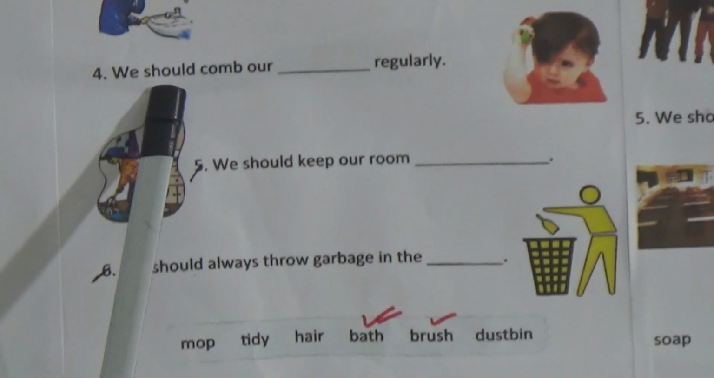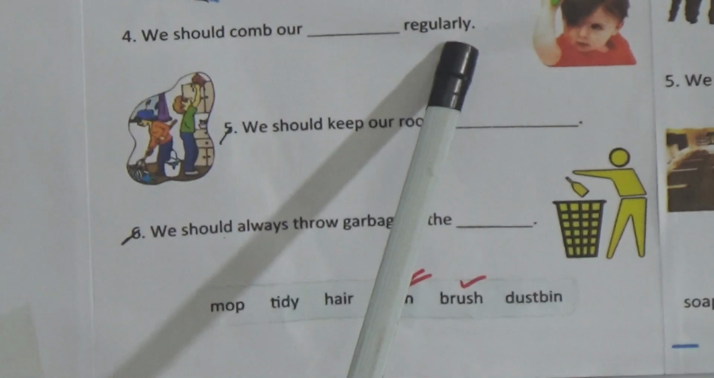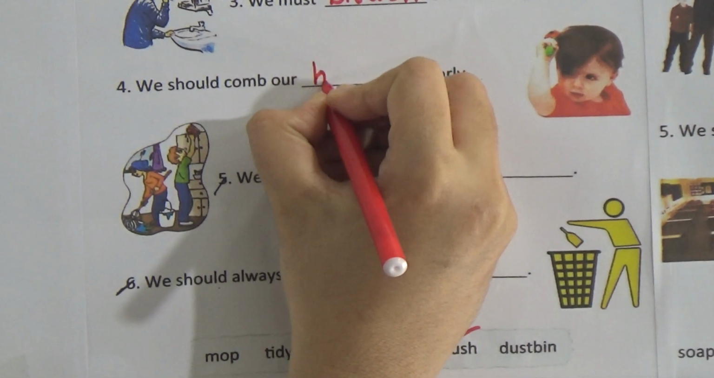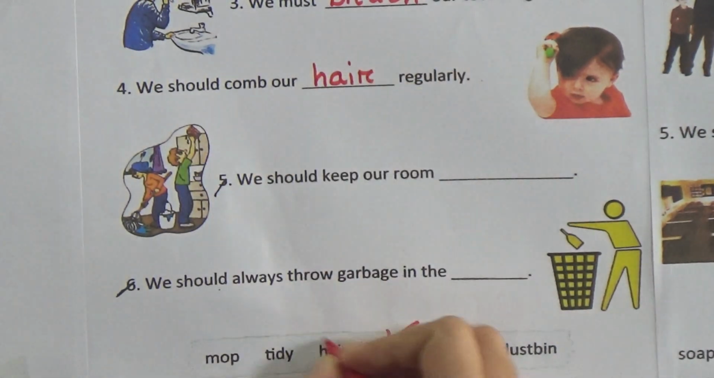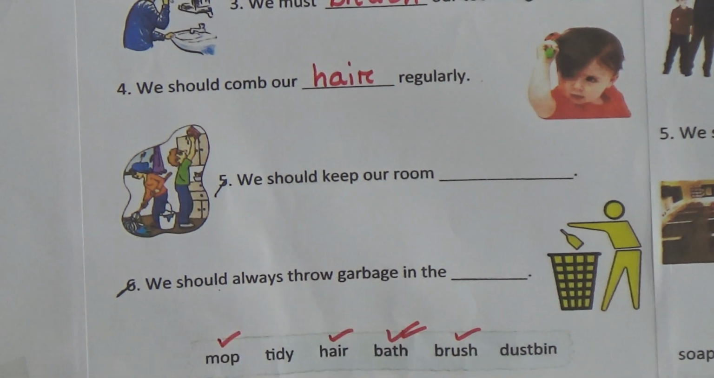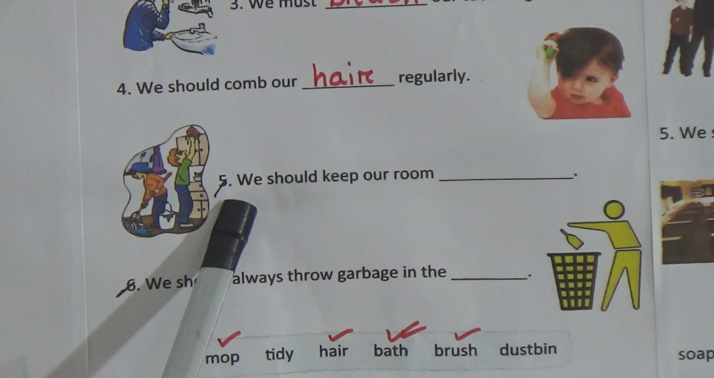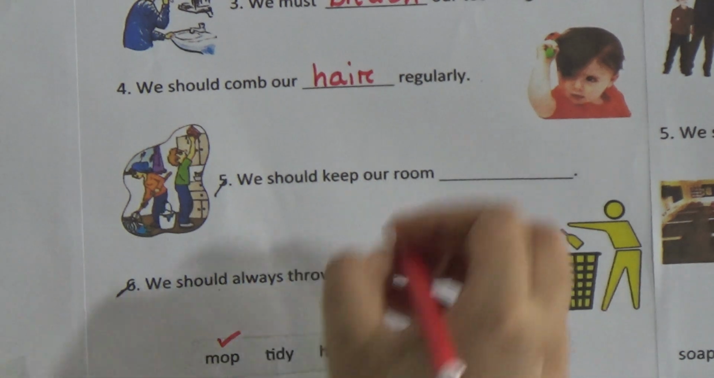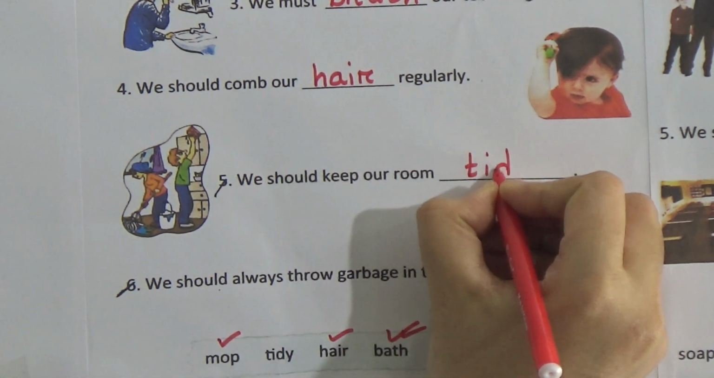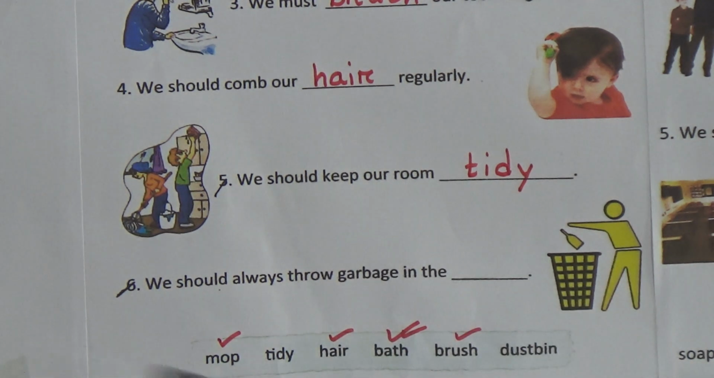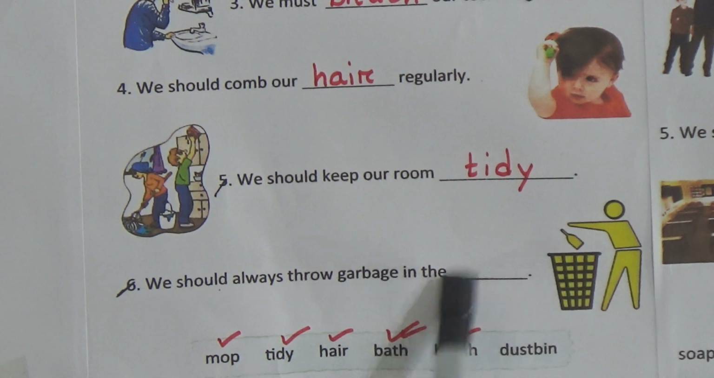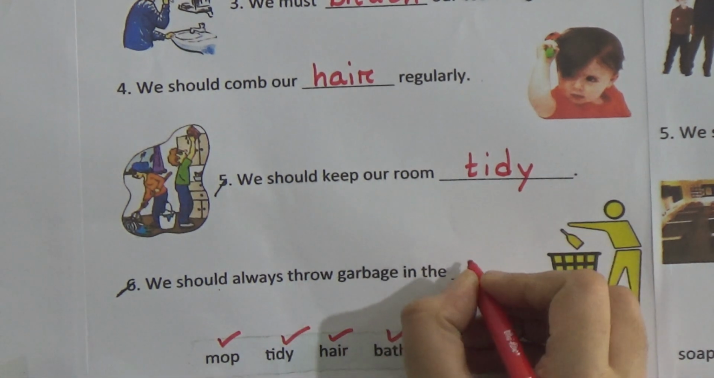Then 4 number, we should comb our dash regularly. We should comb our hair regularly. So here is done. Now 5 number, we should keep our room tidy. So we will write here tidy. 6 number, here is only one word left, and 6 number is we should always throw garbage in the dustbin. So we will write here dustbin.